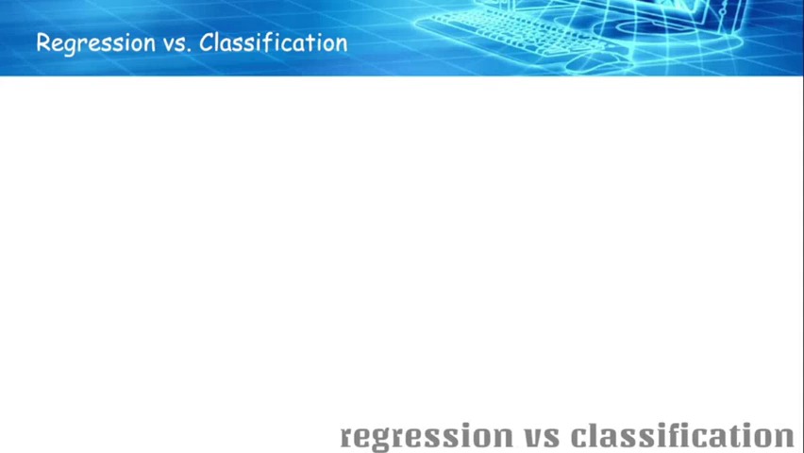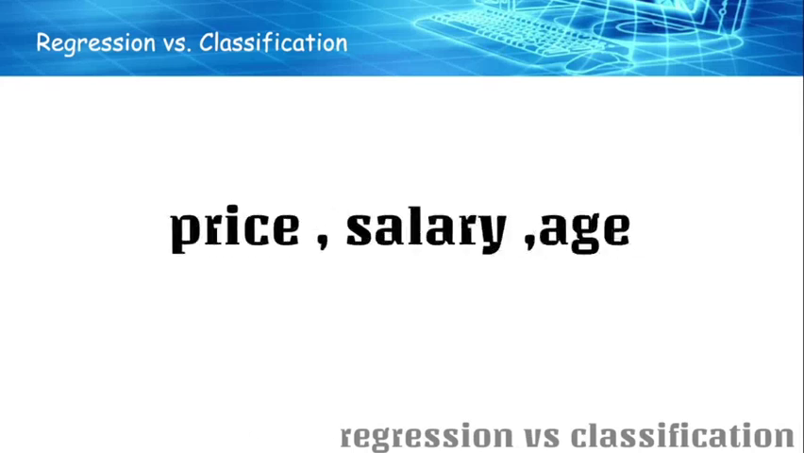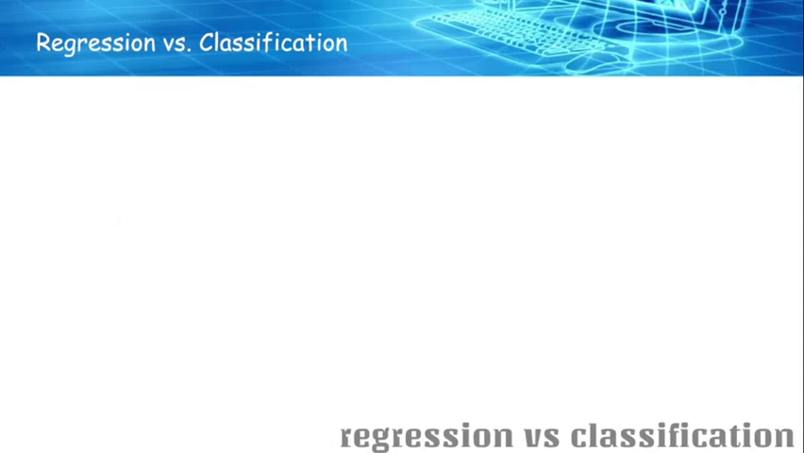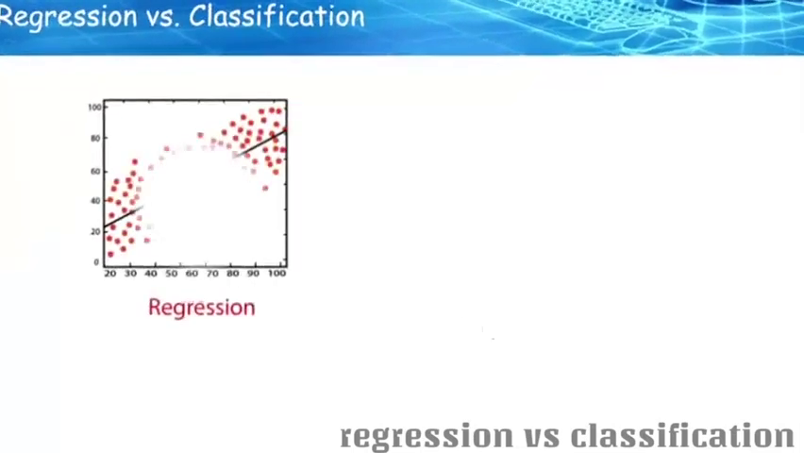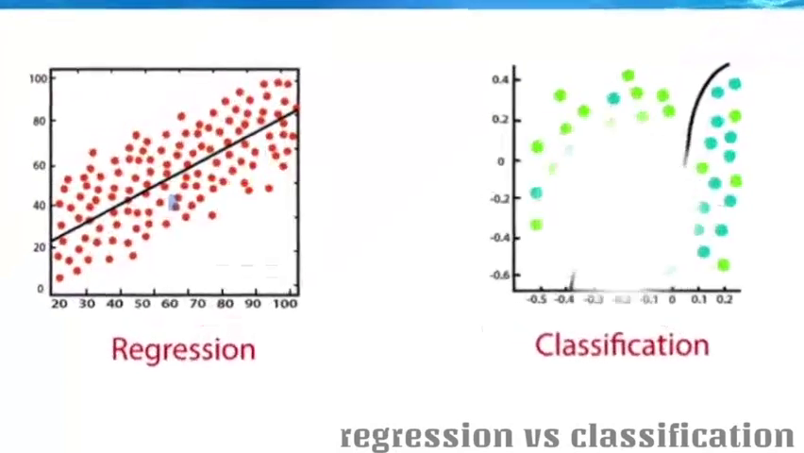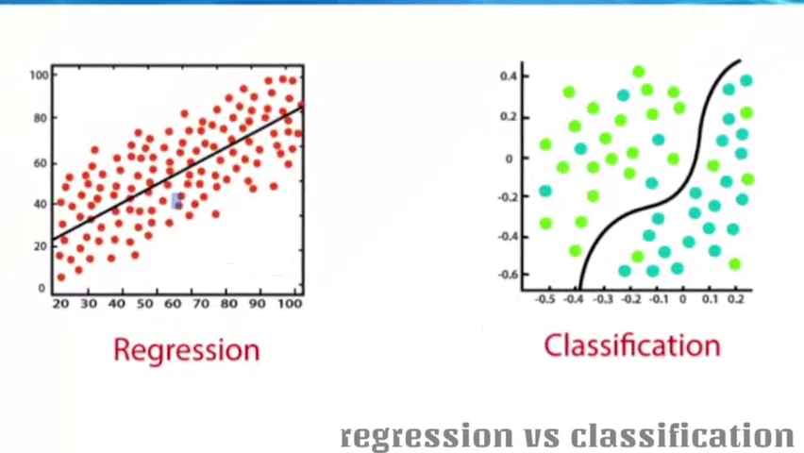The main difference is that regression is the prediction of continuous values such as price, salary, age, etc., and classification is to predict or classify discrete values like true or false, spam or not, etc. These images will give the best insights with respect to regression and classification.